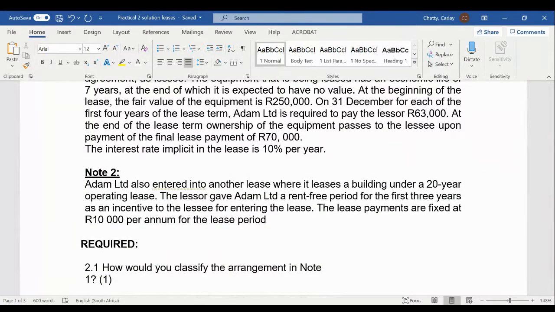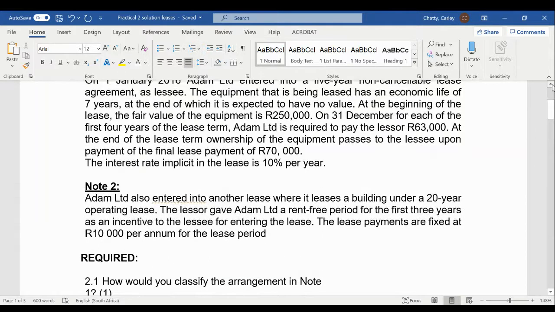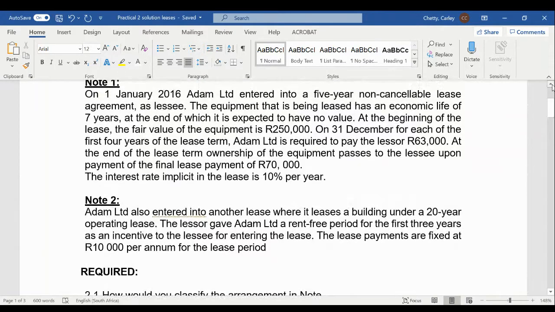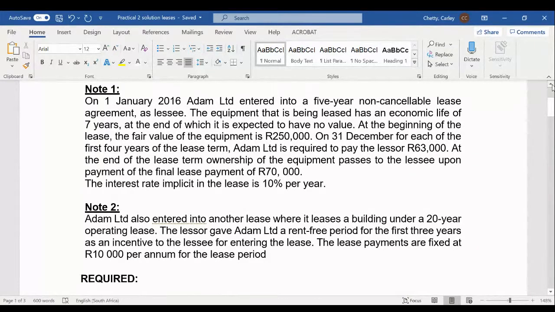So how would you classify the arrangement in note 1? Okay, so if we go to note 1, we need to decide, are we going to classify this lease agreement as an operating lease or as a finance lease? Which of you think you would classify it as an operating lease, and who thinks they should classify it as a finance lease? Can anyone tell me?